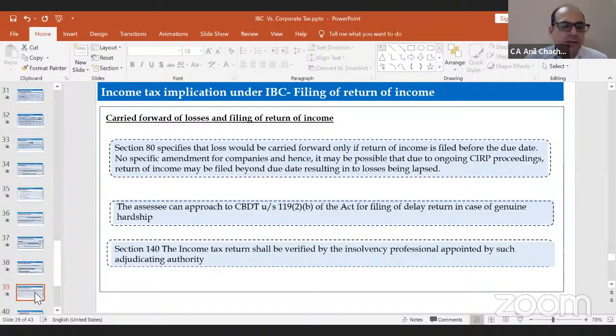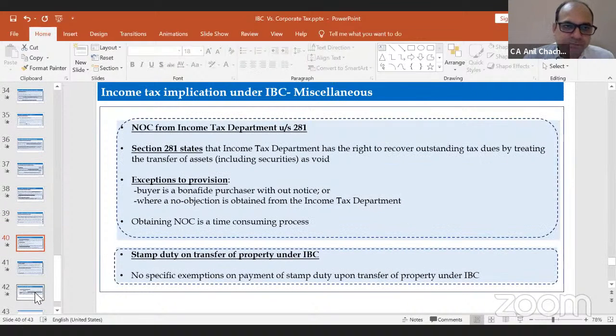And who will sign the income tax return? The insolvency professional under section 140. He is the authorized person to sign the income tax return under section 140 of the Income Tax Act.